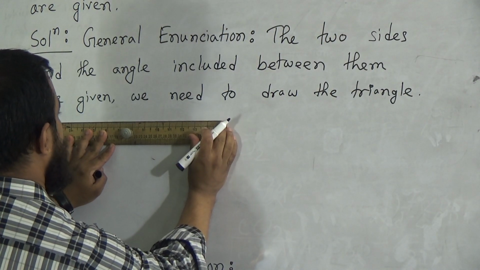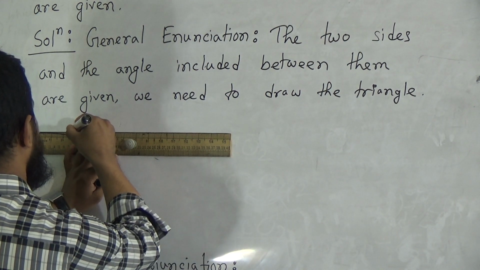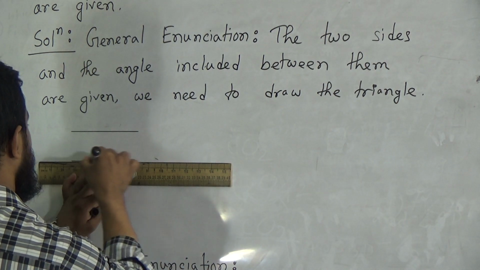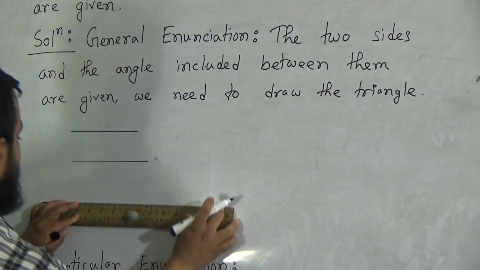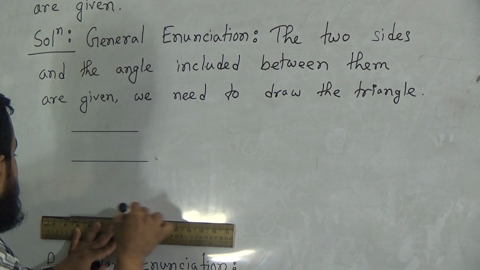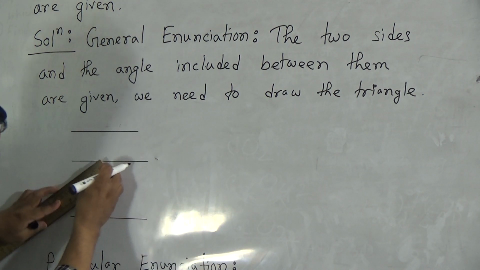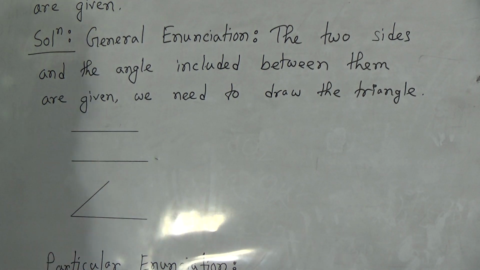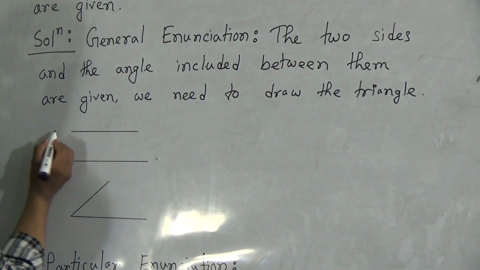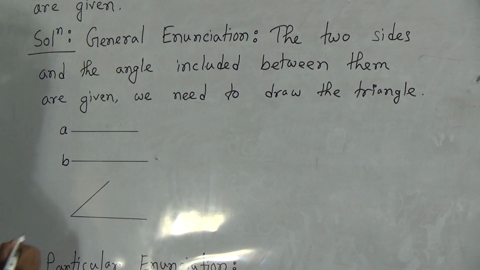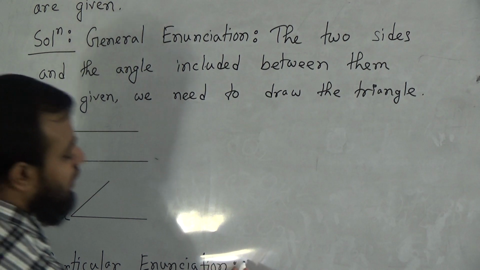Okay, this one is a side and this one is another side. Okay, and the angle included between them is given. Suppose this is the angle given of the triangle. We need to draw that triangle. Okay, dear students, now look, suppose this length is A, this length is B, and this angle's name is suppose X.